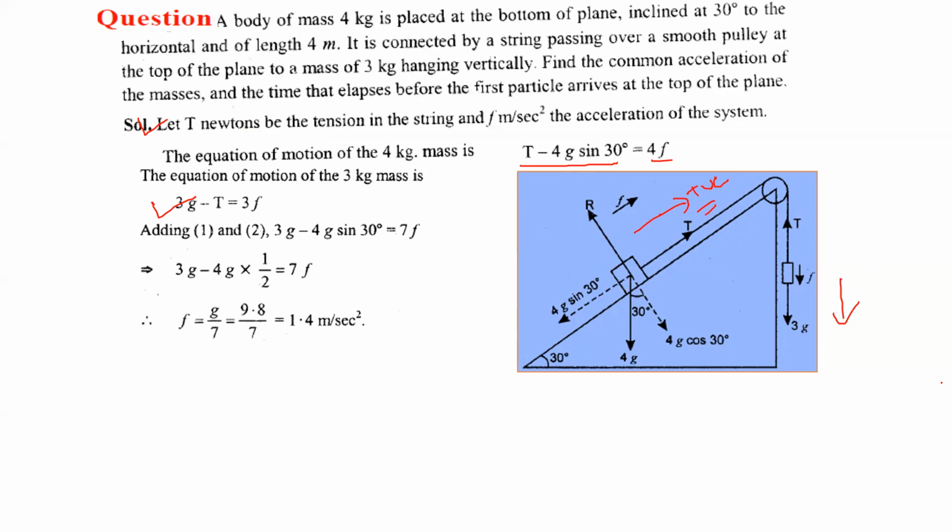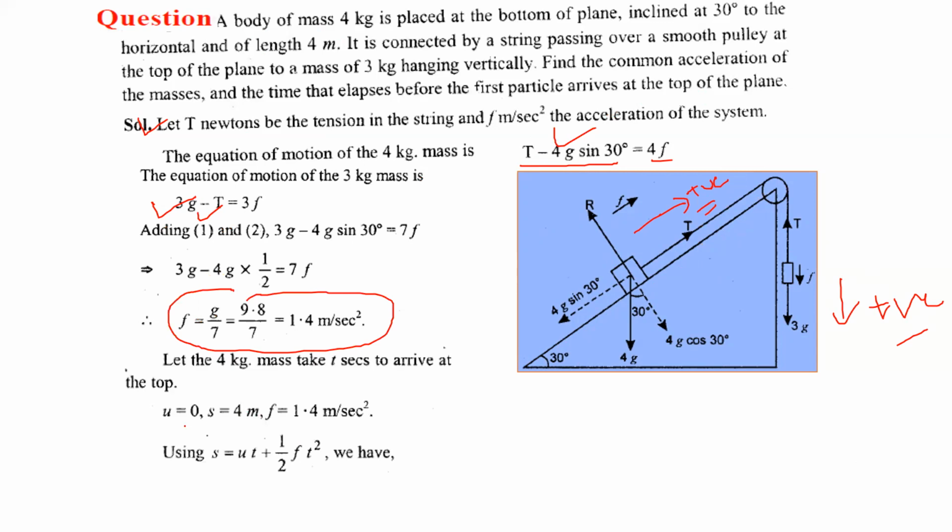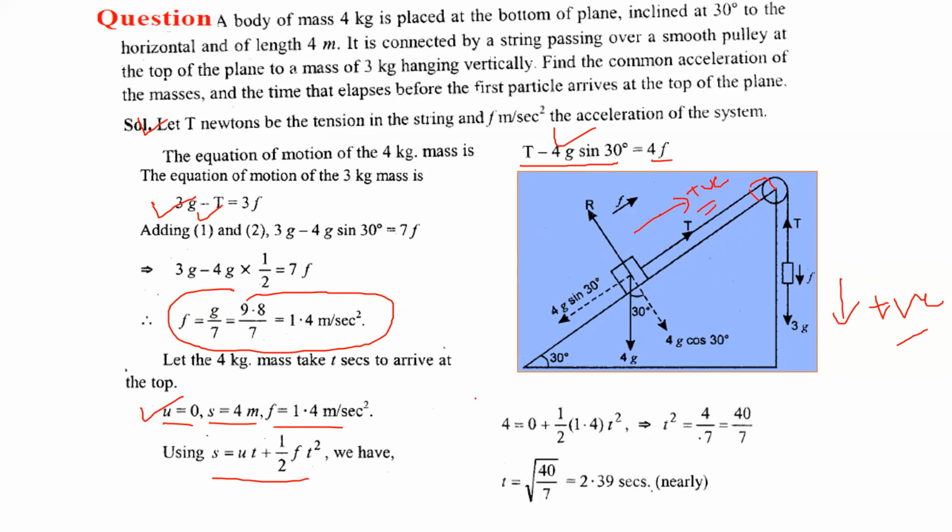3g minus T, because this direction will be considered as positive. Minus T is equal to 3f, and on adding these two equations, we will get the value of acceleration. It is 1.4 meter per second square. Now this data is given to us. The particle is starting from rest, s is 4 meter because it has to reach the top of the plane, and f is 1.4 meter per second square. So what we have to do, we have to find the value of t. So apply this formula, substitute the required values and get the value of t.